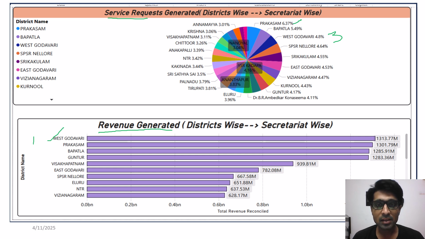So in the coming slides, we are going to look into the total number of service requests generated and revenue wise, as well as the top 10 districts in terms of service requests and top 10 districts in revenue generation. This is because we are not getting a clear picture of all of the top districts doing services as well as revenue.